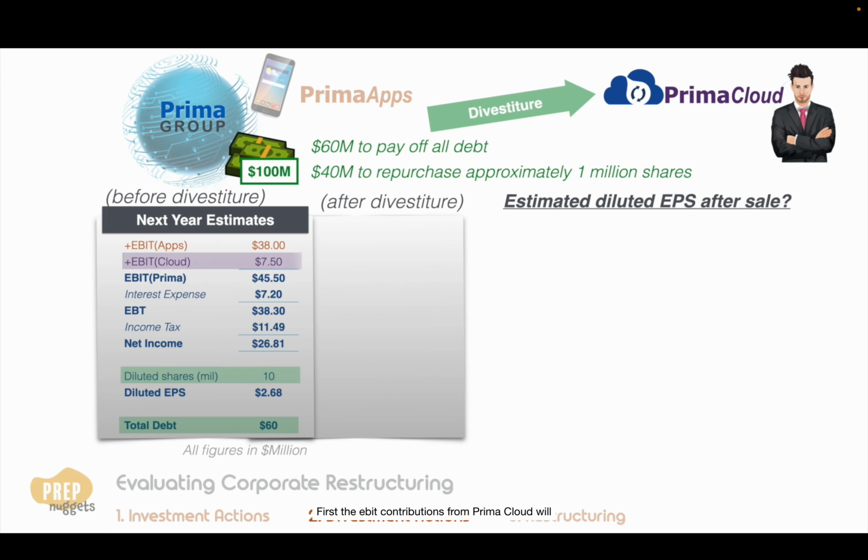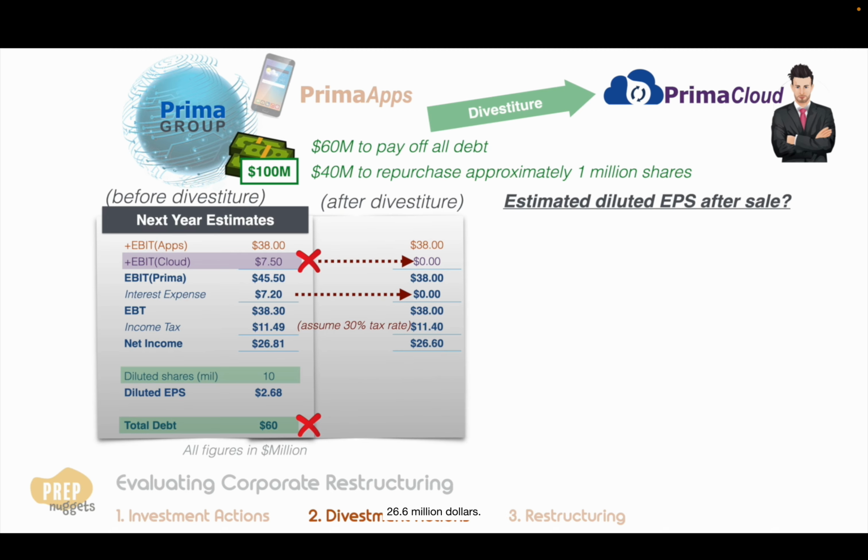First, the EBIT contributions from Prima Cloud will be gone, so we only have contributions from Prima Apps, which is $38 million. Debt is reduced to 0, so interest expense should be reduced to 0 since there is no more debt. And assuming the same marginal tax rate of 30%, the net income is estimated to be $26.6 million. Since 1 million shares will be repurchased, the number of outstanding shares will be reduced to 9 million. Diluted EPS will be $2.96.